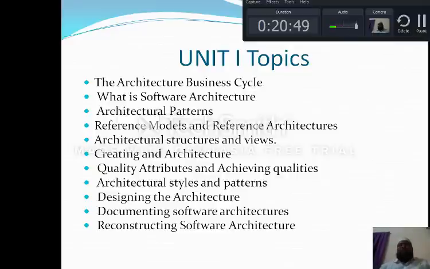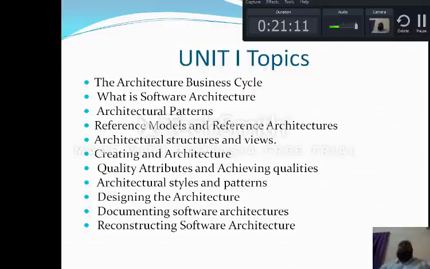And architectural structures and styles, this is also one of the important concepts. And views are also an important concept. Then, this is the first part, which I told you about in unit 1. This first part is all fundamentals, definitions, and some architectural concepts.